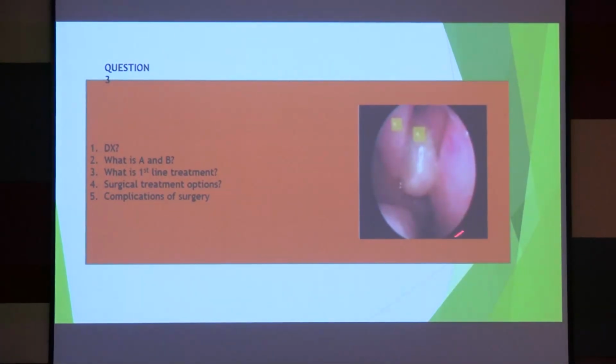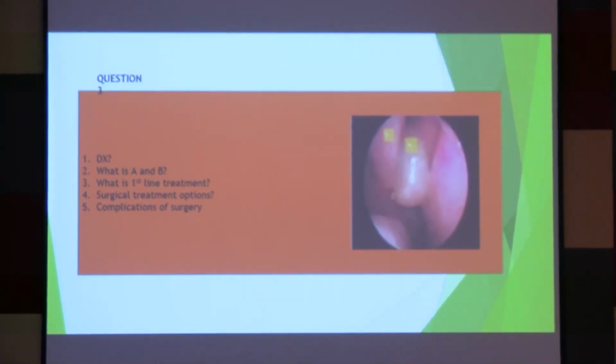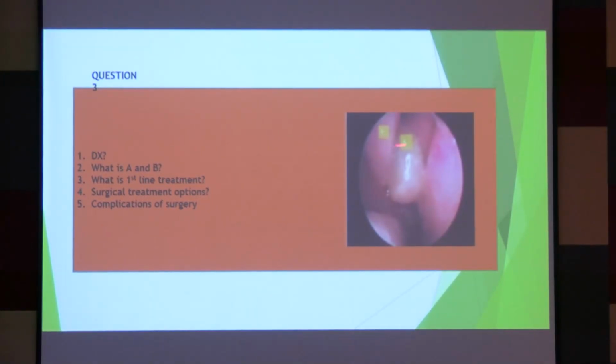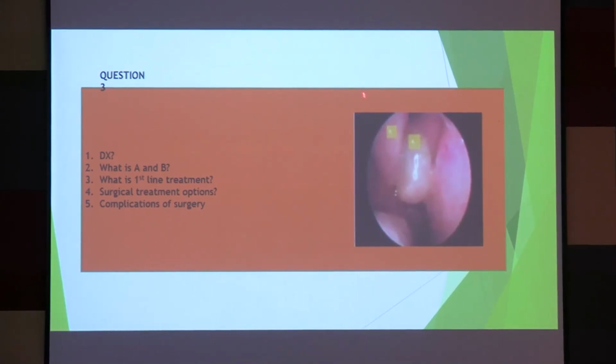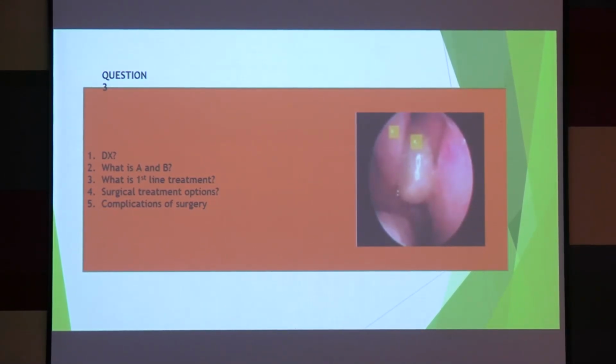This is the question. What is your diagnosis? You can see a polyp there, right? A and B. This is A, this is B. This is anatomy. Anatomy has been read so many times.